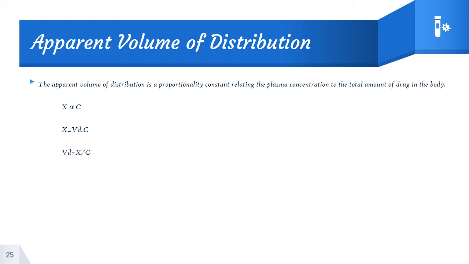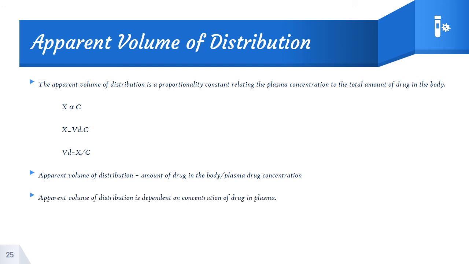So here VD, apparent volume of distribution, can be written as the amount of drug in the body divided by plasma drug concentration. VD is equal to X by C. So it mainly depends upon the concentration of drug in the plasma.